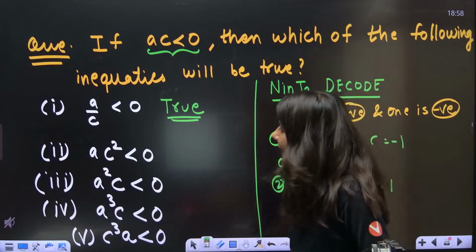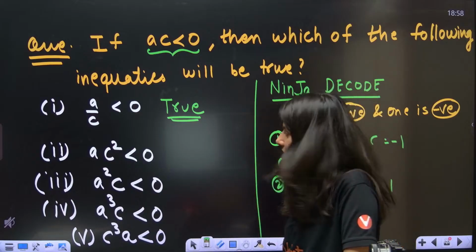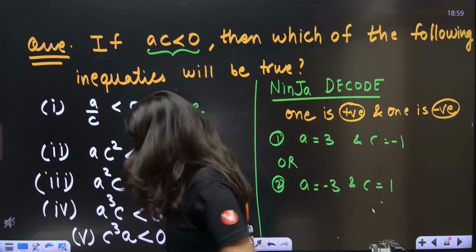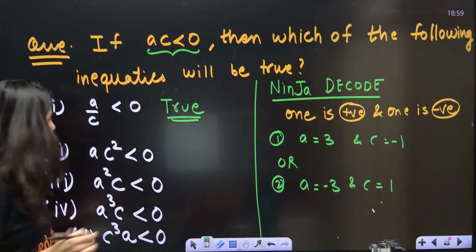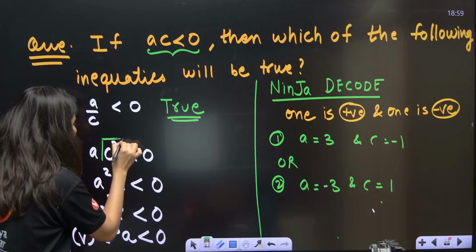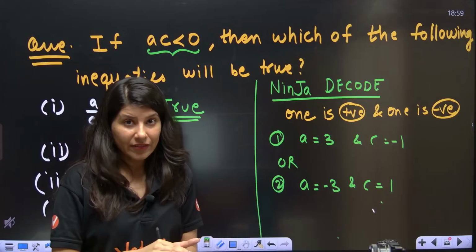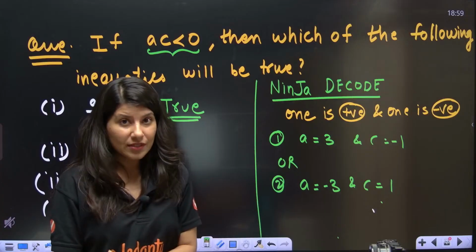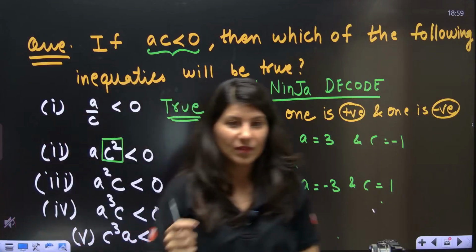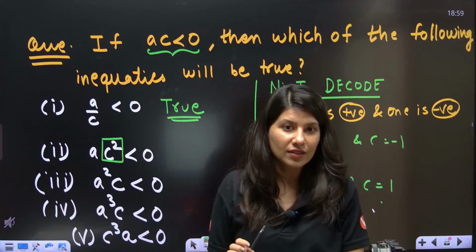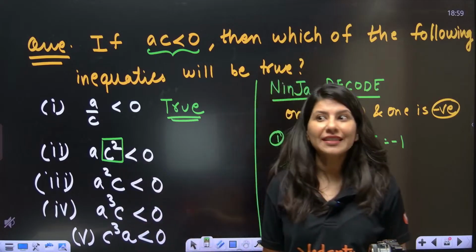Okay, now second, AC square. We know that C square is definitely positive, because even if C is negative or if C is positive, the square of C is always positive. Right or wrong? The square of any quantity can never be negative.